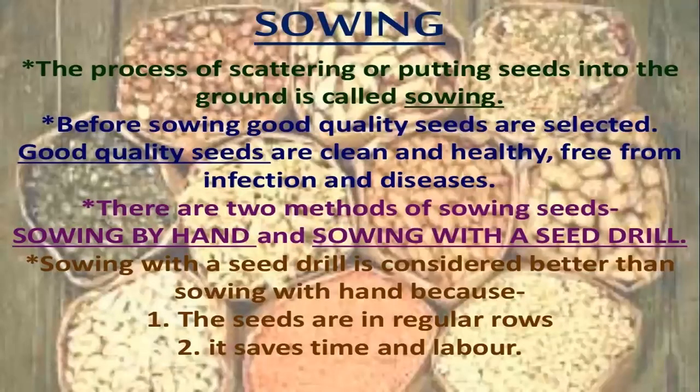Next comes sowing. So the farmer wants to sow the best quality of seeds. Okay. So sowing is the process of scattering or putting seed into the soil. So good quality seeds, and the seed should be free from infection or any disease. So how does he have to do this sowing, because he has to do it on a large scale.